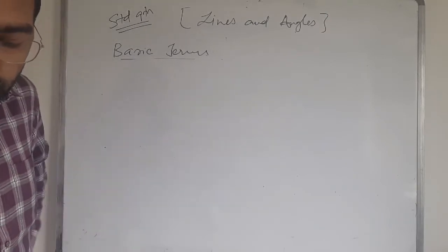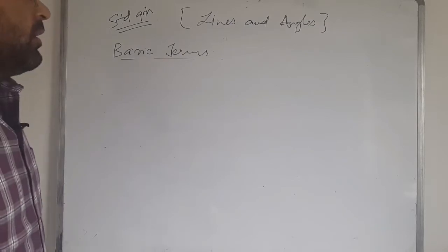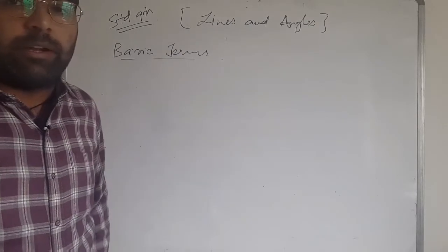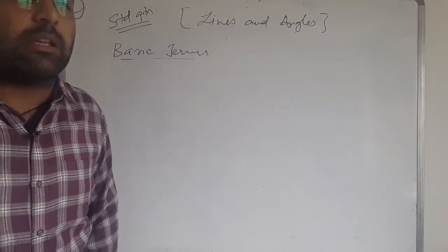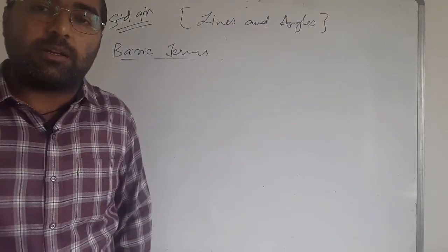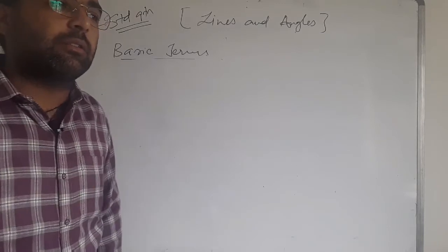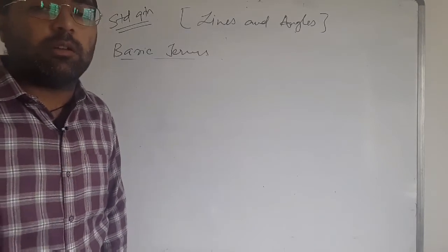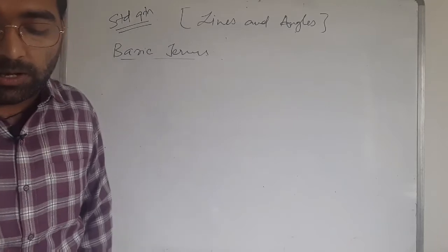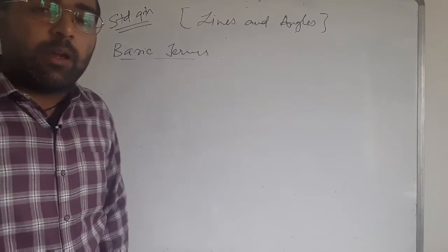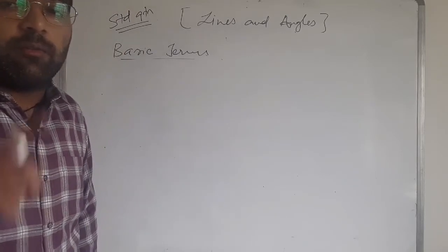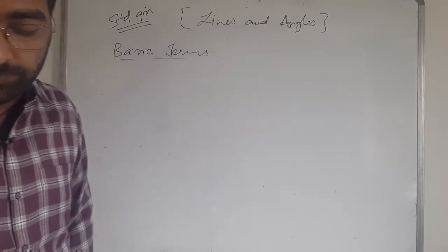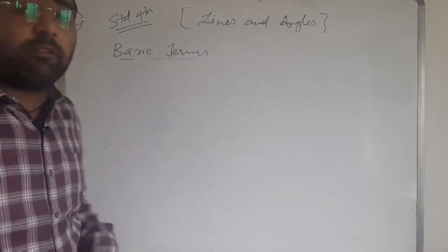Please note that down also. Parallel lines do not meet each other at any point. Intersecting lines intersect each other at one point.